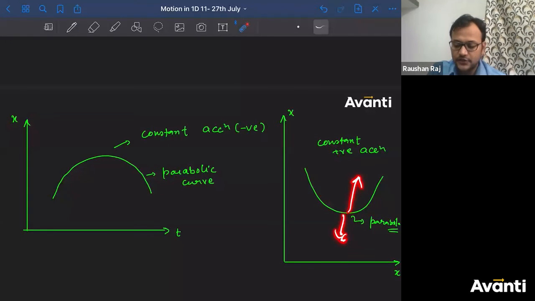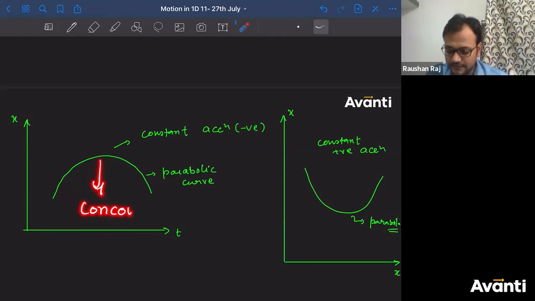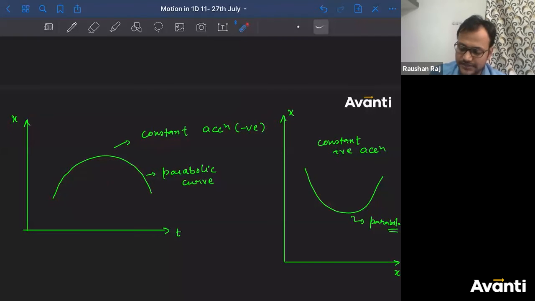You must have studied concave lens, convex lens, concave mirror and convex mirror in standard 10th optics. So if you have a parabolic curve concave down, that is the graph for constant negative acceleration. We are talking about constant negative acceleration only.